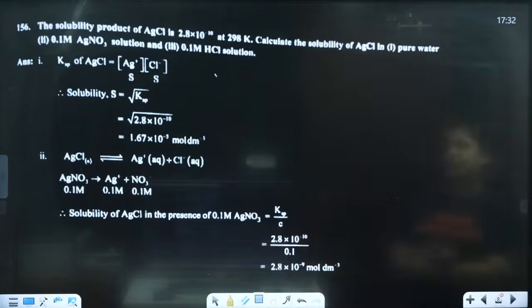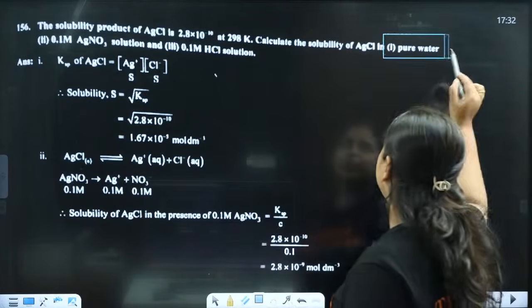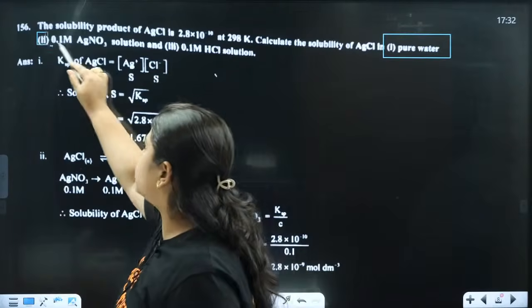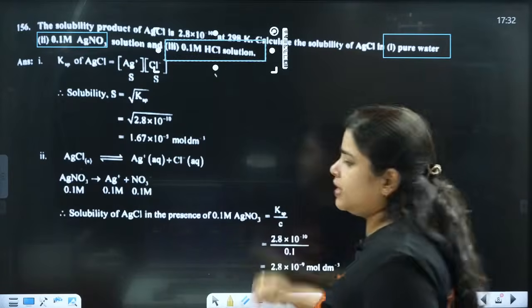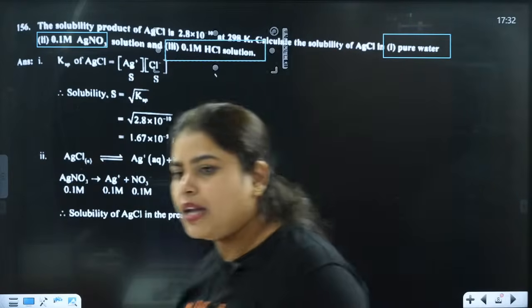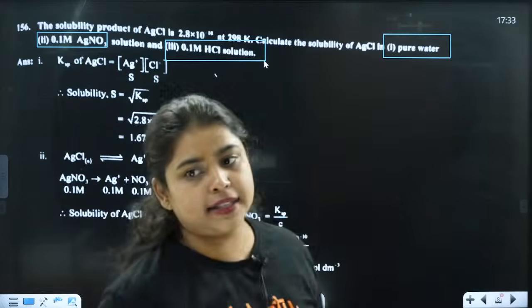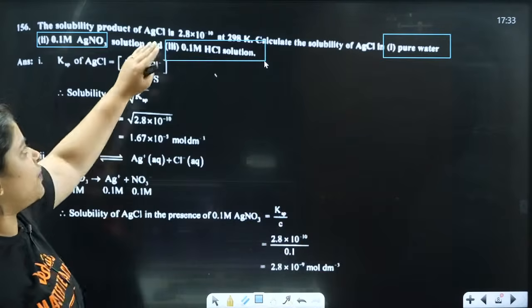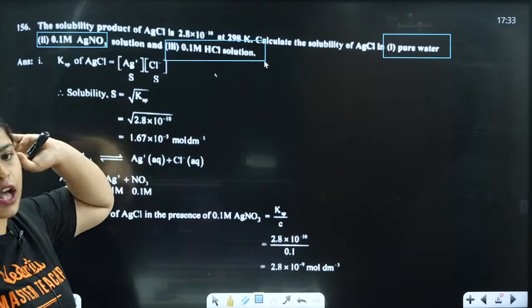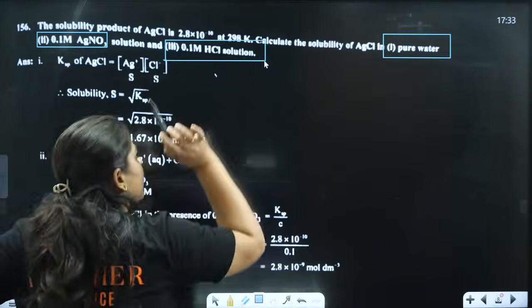Next, the solubility product of AgCl is 2.8 into 10 raised to minus 8 at 298 Kelvin. Calculate the solubility of AgCl in pure water, in 0.1 M AgNO3 solution, and in 0.1 M HCl solution. Clear? ಸೊ ಈಗ ಎಲ್ಲ ಕಾನ್ಸಂಟ್ರೇಟ್ ಮಾಡಿ ಕೇಳಿ ಏನಪ್ಪ ಕೇಳ್ತಿದಾರೆ ಅನ್ನೋದು ಫಸ್ಟ್, ಅಂದ್ರೆ ನಿಮಗೆ ಈಸಿ ಆಗುತ್ತೆ ಅಂಡರ್ಸ್ಟ್ಯಾಂಡ್ ಮಾಡ್ಕೊಳ್ಳಿಕ್ಕೆ. The solubility product of AgCl is 2.8 into 10 raised to minus 8, at 298 Kelvin.